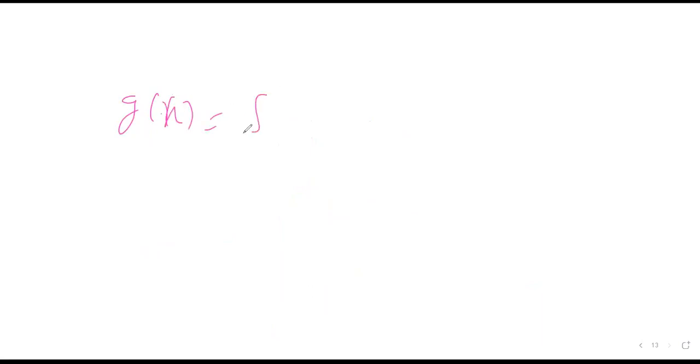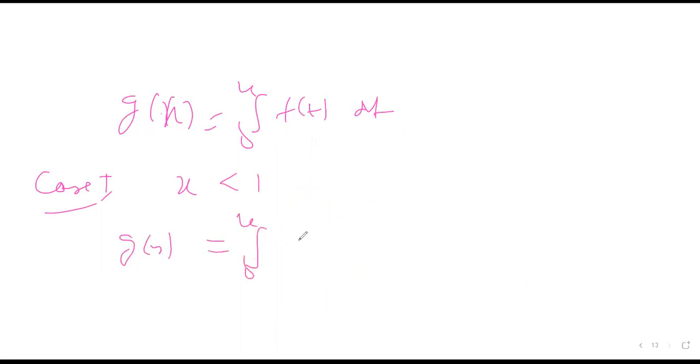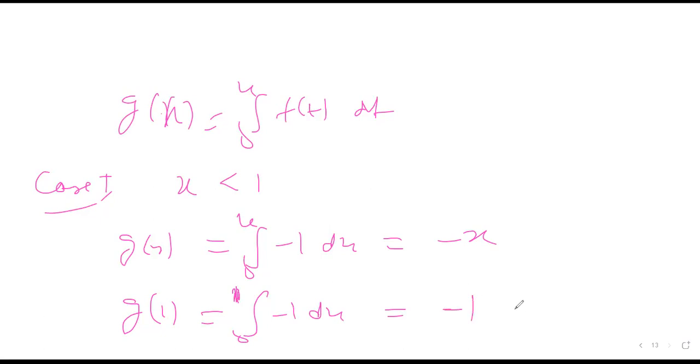So g(x) is equal to the integral from 0 to x of f(t). Let's say case 1, when x is less than 1. So g(x) will be the integral from 0 to x of minus 1 dx, which is equal to minus x. G of 1 is equal to the integral from 0 to 1 of minus 1 dx, again because in integration the upper limit is not included. So it will be minus 1.